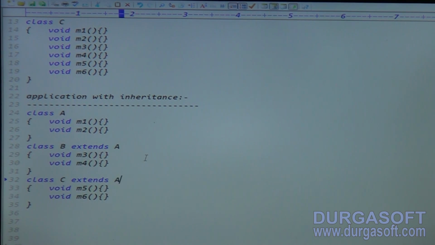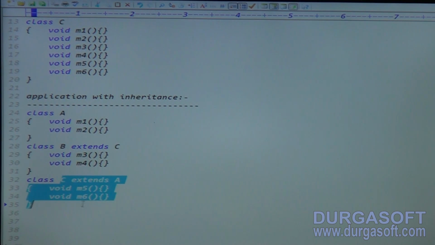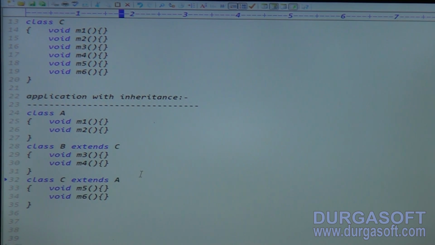Now concentrate. Here A, here I declared C. Now class A contains how many methods here? 2. Class B is extending C, so first of all, check how many methods C contains. C is extending A, which means 2 methods from A class, and in the C class 2 methods, total 4 methods. B is extending C, which means it gets C's 4, so B contains 6 methods. In this one, class A contains 2, class B contains 6, class C contains 4. So clear? These are some modifications, right?